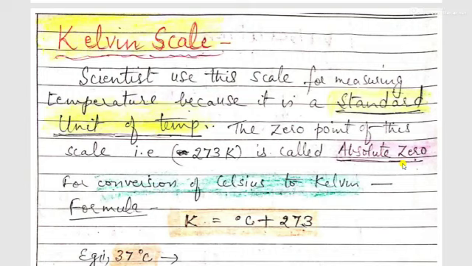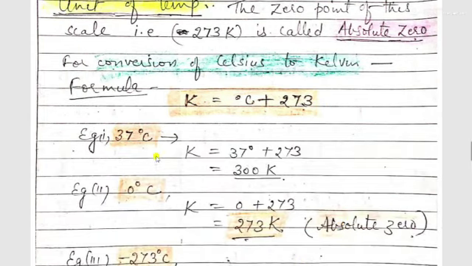So how can we convert the Celsius temperature to the Kelvin scale? For this the formula is here. Kelvin is equal to degree Celsius plus 273. If your temperature is given in degrees Celsius, just by adding 273, it will be converted into the Kelvin scale. For example, 37 degrees Celsius. In Kelvin it will become 37 plus 273, which is 310 Kelvin.